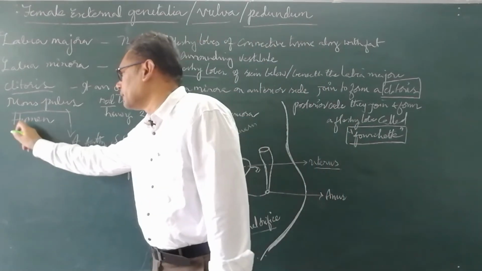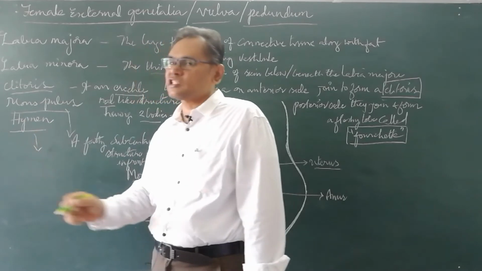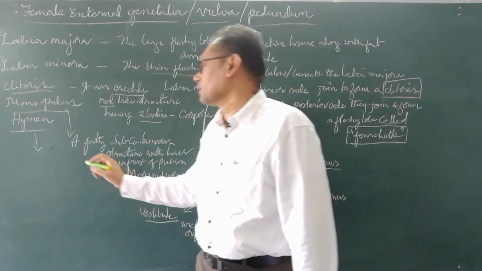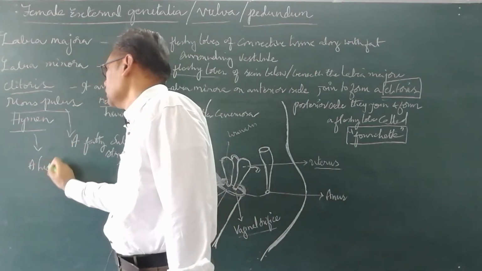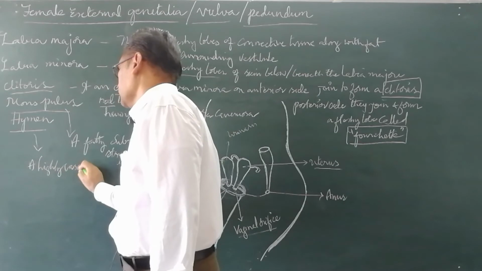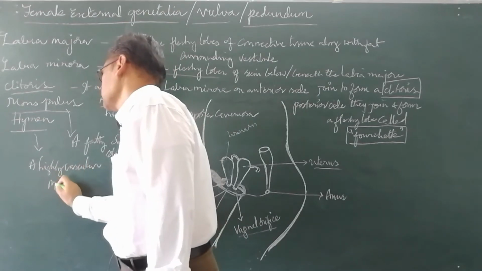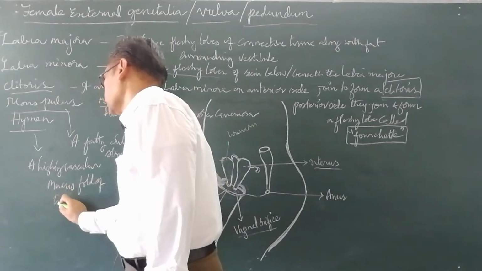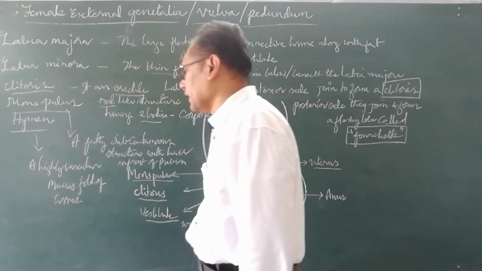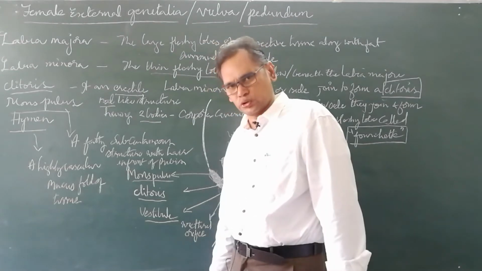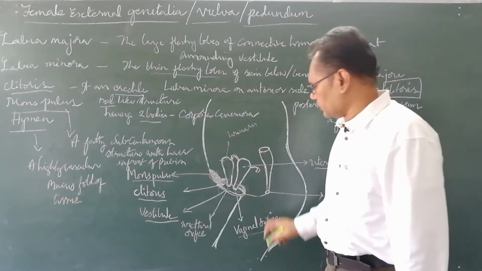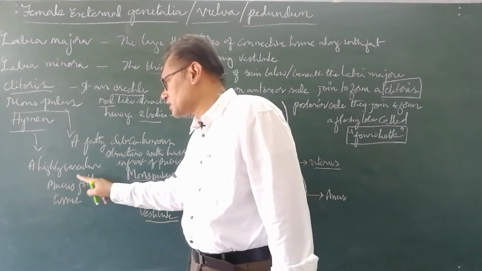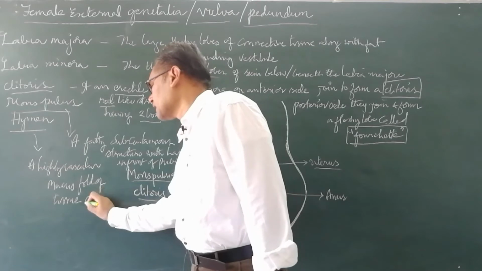Then hymen. Hymen is a highly vascular mucus fold of tissue covering the vagina.